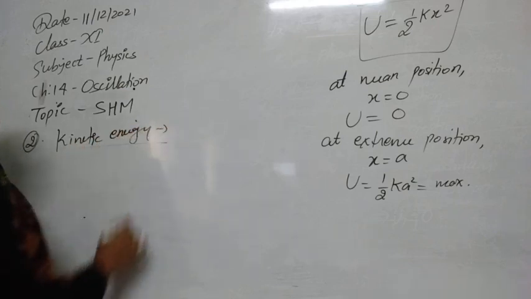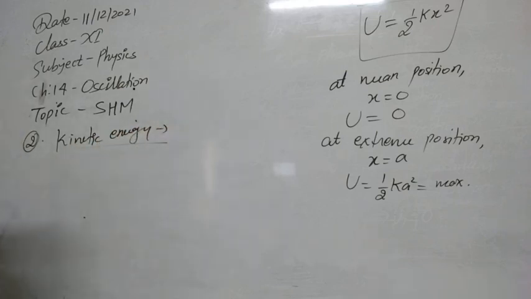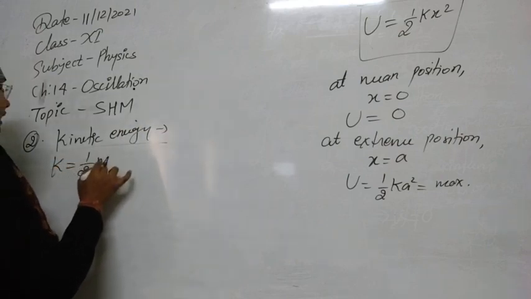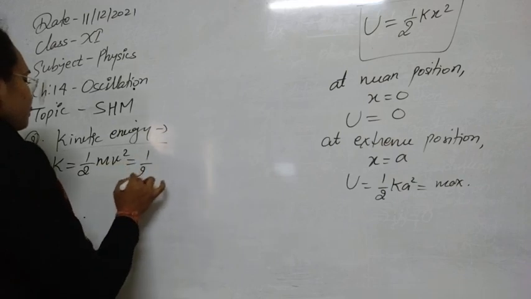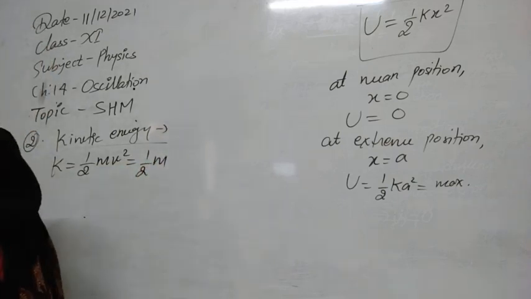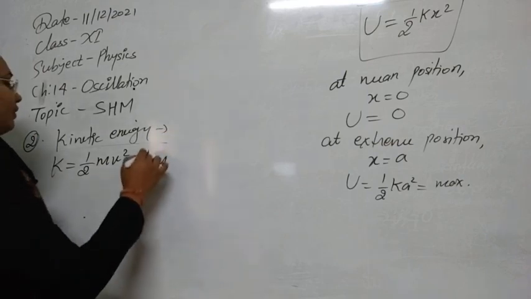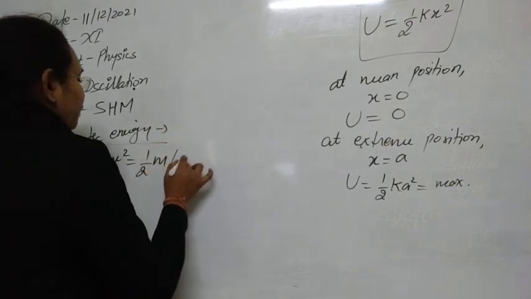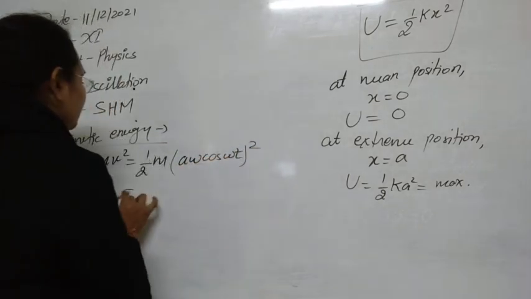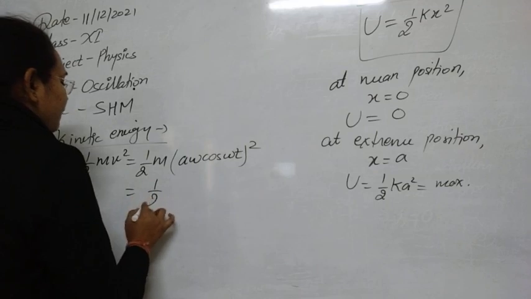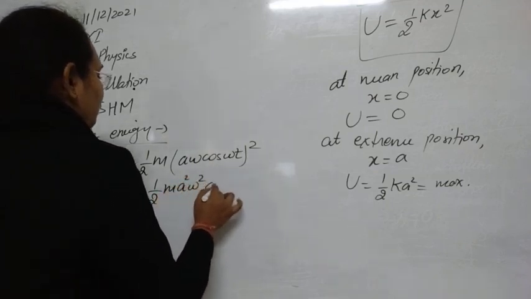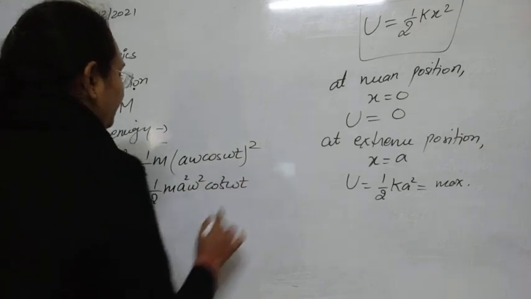To calculate kinetic energy, we can use the expression of velocity. Kinetic energy is equal to half m v square. So let's use the value of v from here. The value of v is a omega cos of omega t. So finally we will write this as half of m a square omega square cos square omega t.